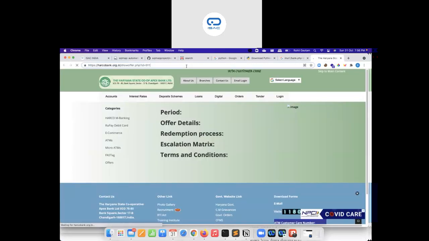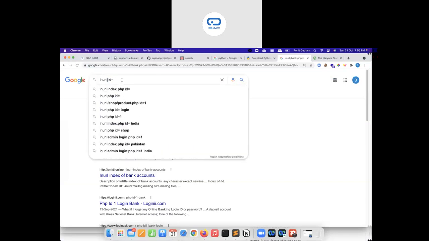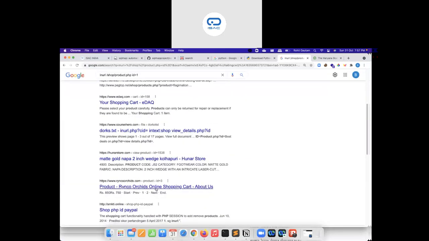Okay, and let's say id equals 911. I'm going to break the context of the SQL query, and I'm going to hit enter. If you are able to see any error message over there, then you can assume that it may be vulnerable, because we are not able to see the exact same page that has been loaded by that specific target. Now let's say I replace this with shop product id equals 1. This way we can use any specific target.